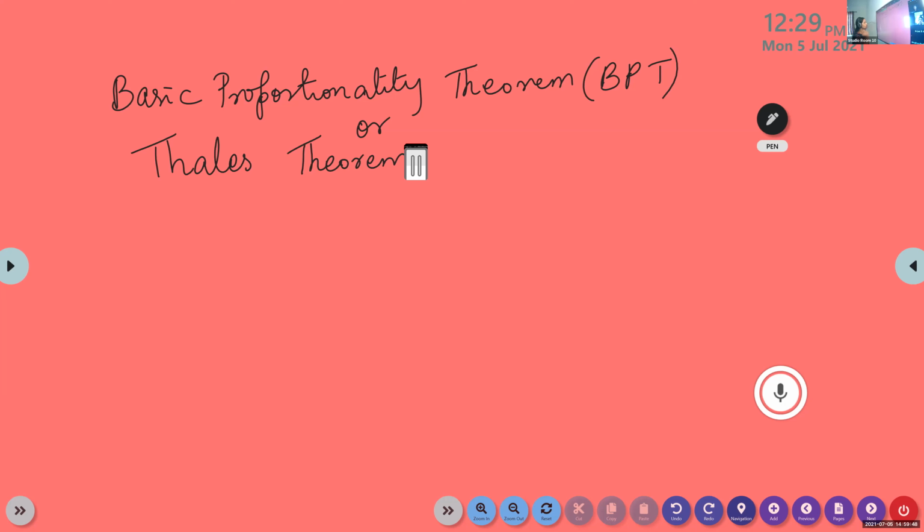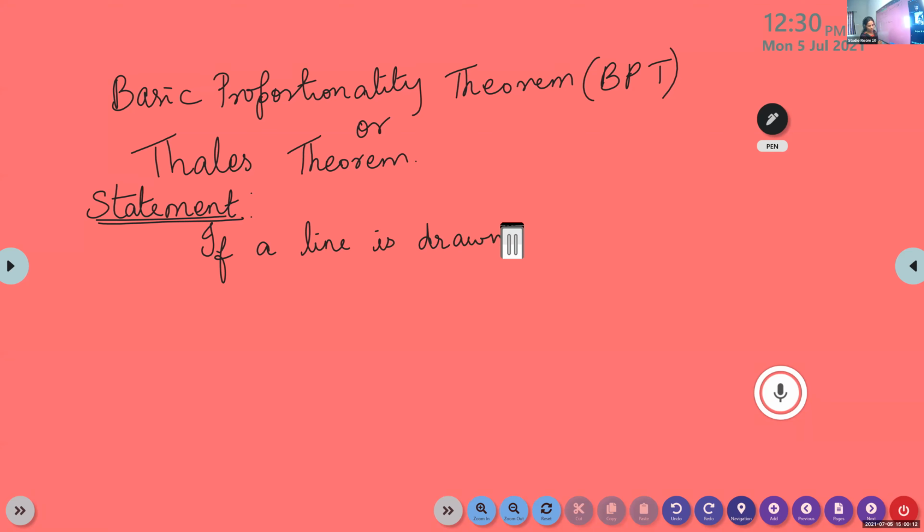So what is the statement? For the exam, the question will be state and prove, so we have to learn the statement also. Look at the statement.